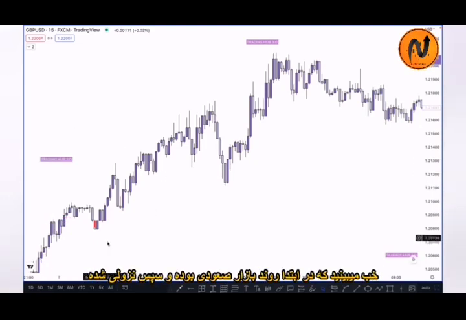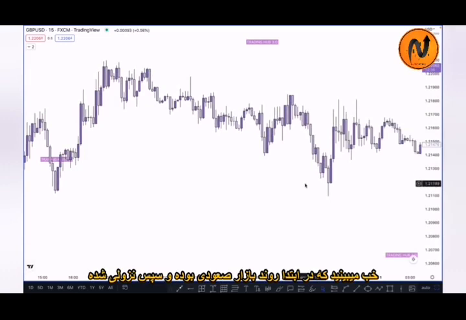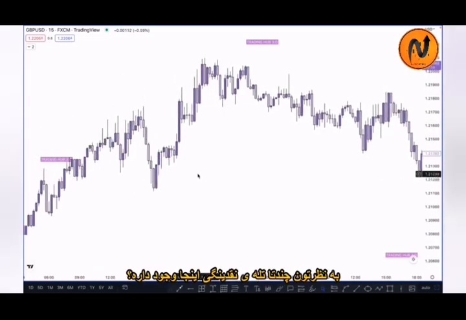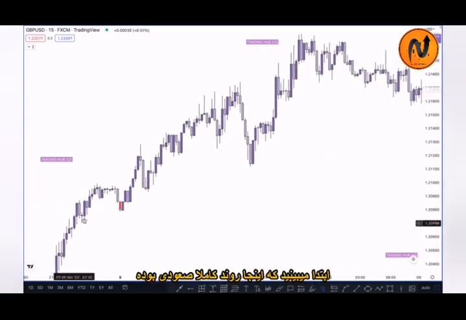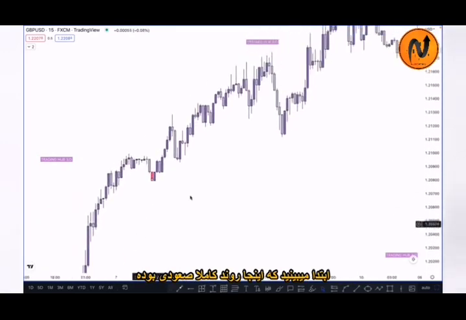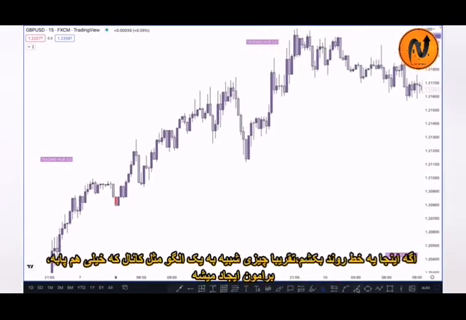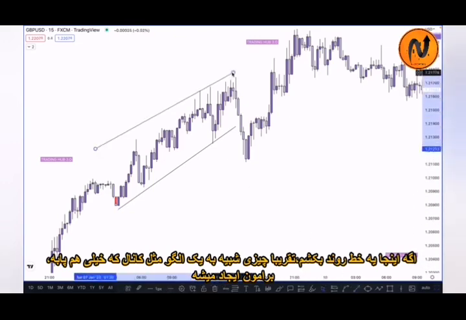In this case, as you can see here, market momentum was bullish and has now turned bearish. You can see how many traps there are. Here market momentum is completely bullish and the market continues pushing higher highs. If I drag this trend line like this, this is our pattern. What is this pattern called? This is a channel, and these are very popular patterns.